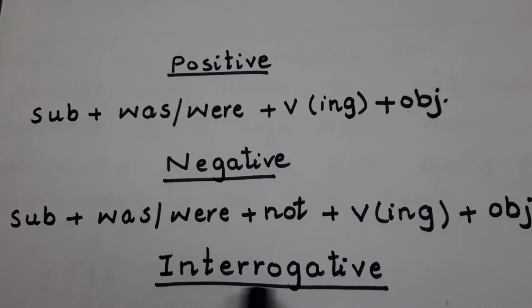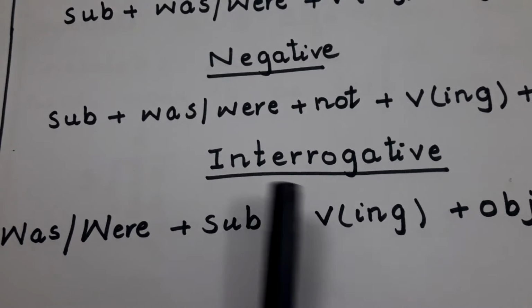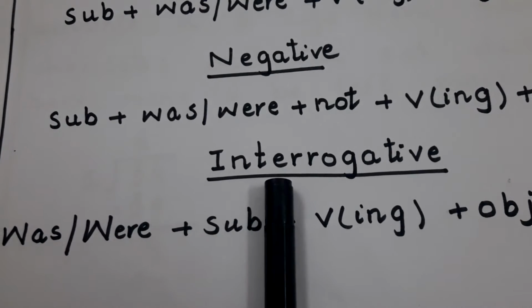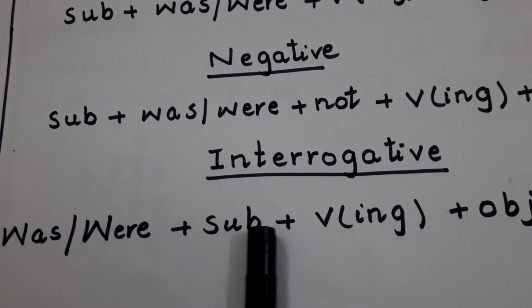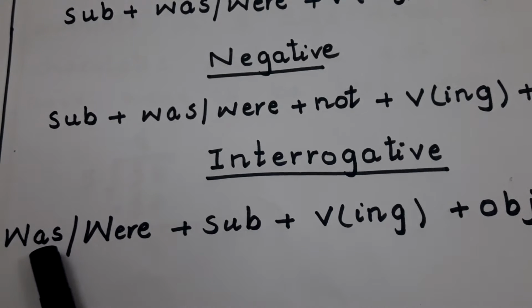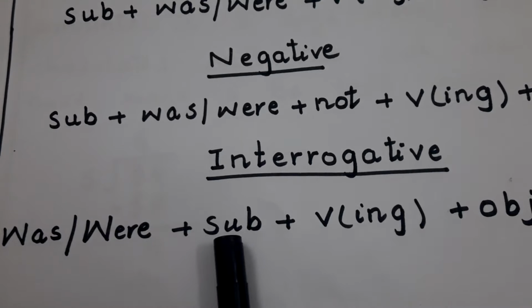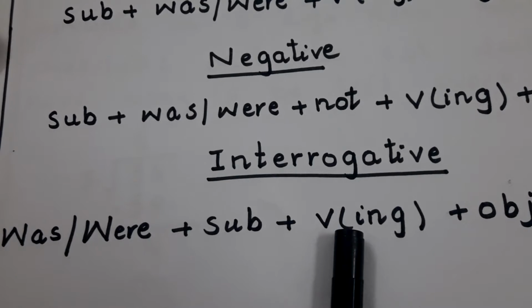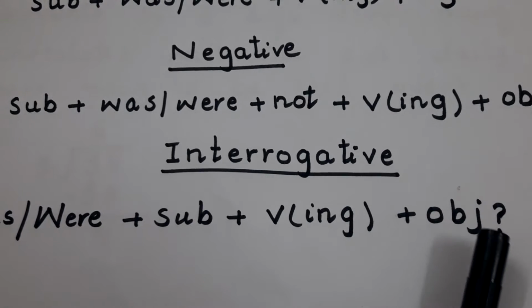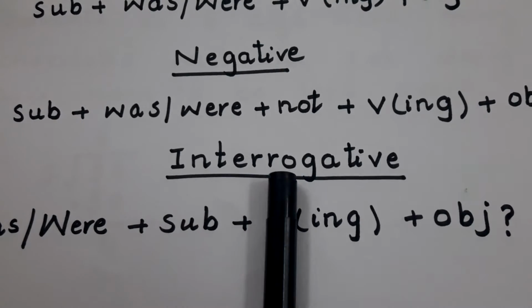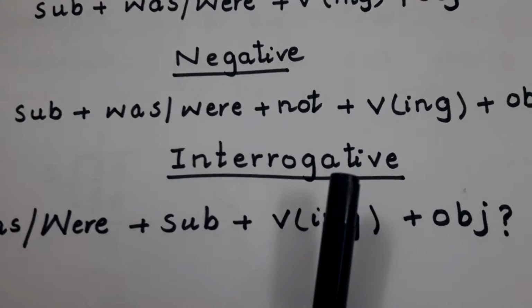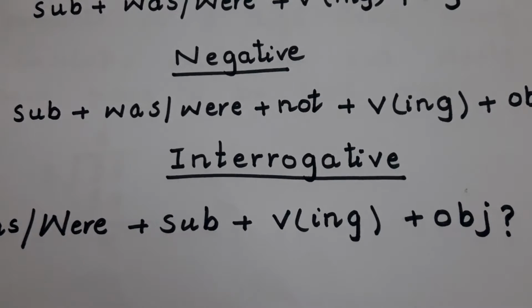And next is the formula of the interrogative sentence. To make interrogative sentences, students, first of all the helping verb will come first, was or were. According to the subject we will choose was or were. So first of all was or were, then subject, then ing form of verb, and then object, and in the end question mark. So these were the formulas of past continuous tense. Now let's start how to do its translation.